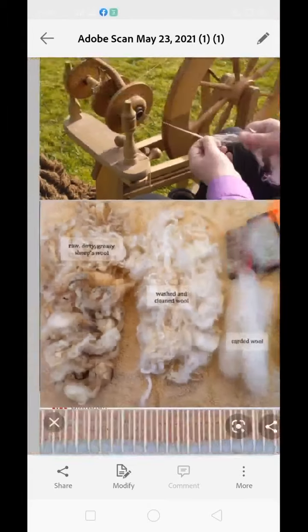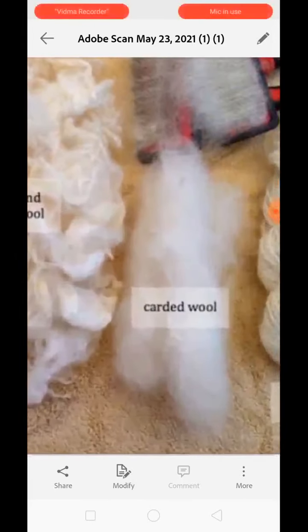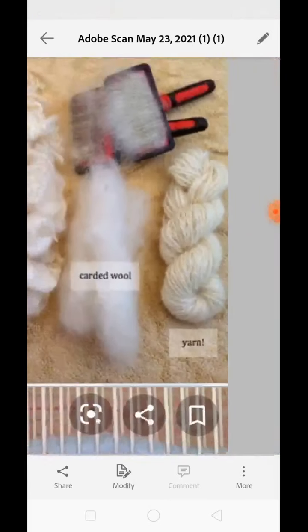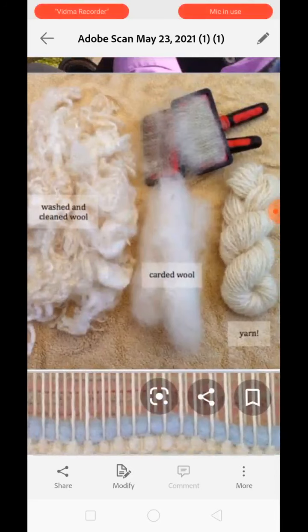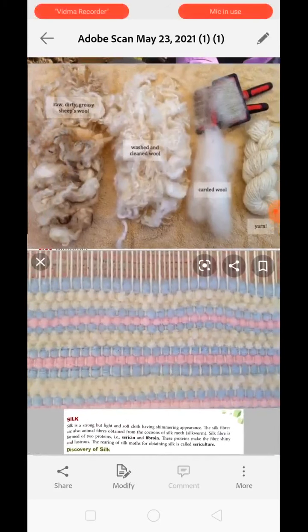This is the original hair, after it is washed and cleaned, then after carding, which means it gets straightened up, and later on they are spun into fibers to make fabric. Now the next process is weaving. You can see this is a cloth which is woven out from the yarn of wool.